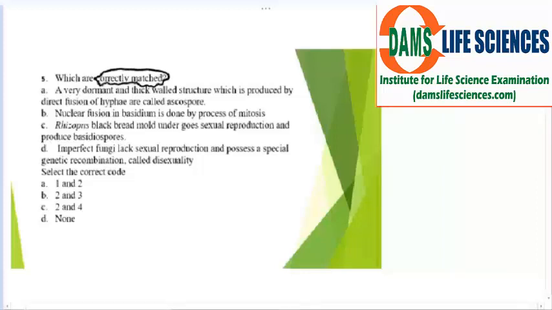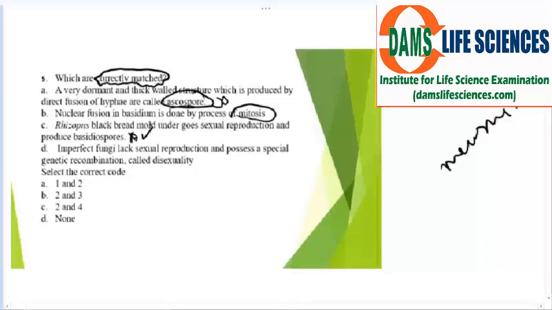So a very dormant and thick structure which is produced by a direct fusion of hyphae is not called ascospore. Okay, it is called zygospore. This is wrong. And nuclear fusion in Basidium is done by the process of mitosis. This is also wrong. It is done by meiosis. And Rhizopus black bread mold undergoes sexual reproduction and produces basidiospore. No, they don't produce basidiospore. Basidiospore is for Agaricus, that is Basidiomycetes.